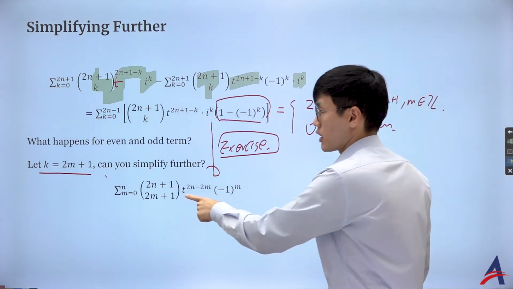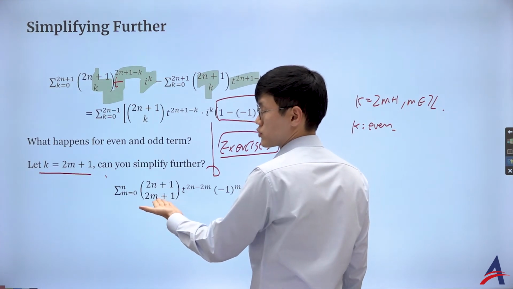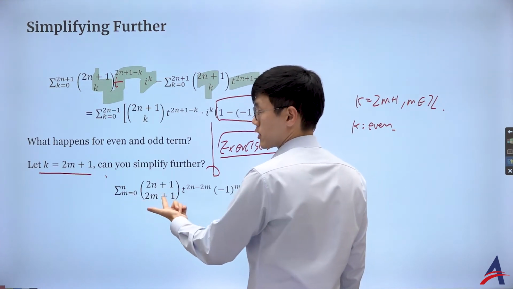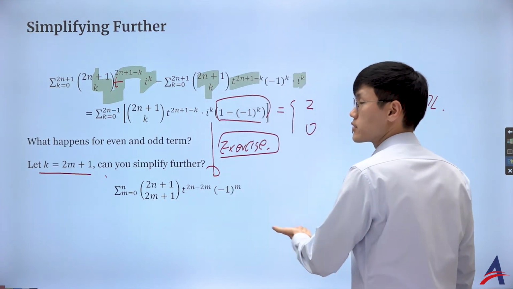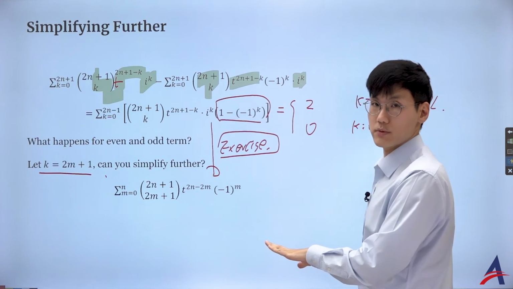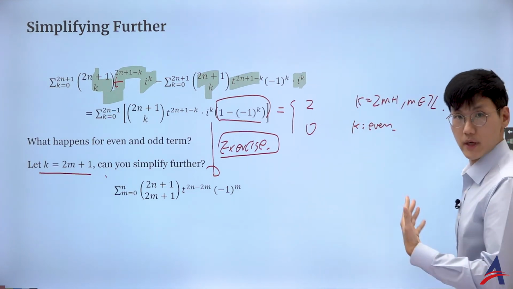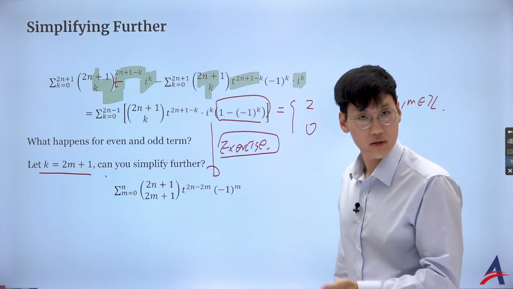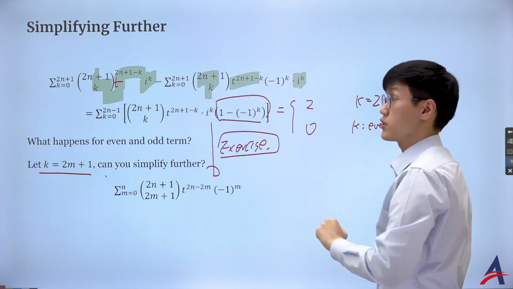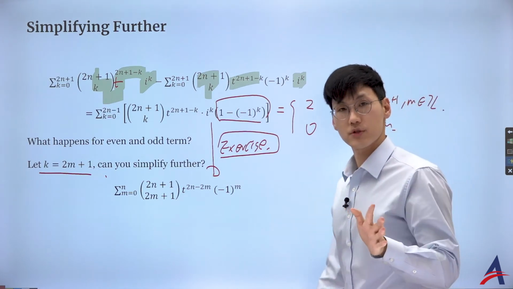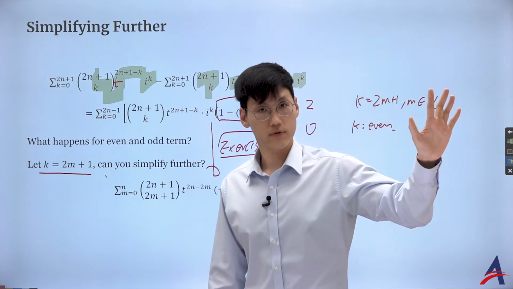As you can see, if I start plugging in m equal to 0, that's 2n plus 1 choose 1. If I put m equal to 1, that's going to be 2n plus 1 choose 3. You see? So those are the binomial expansion in a simplified form. If I let k be 2m plus 1, you need to be able to work with the algebra of the index of a sigma. So I would leave it as an exercise. Please work on it and see if you can do that. Okay, so I want you to realize what I'm trying to do. I had an expression in the complex number to the power of 2n plus 1.